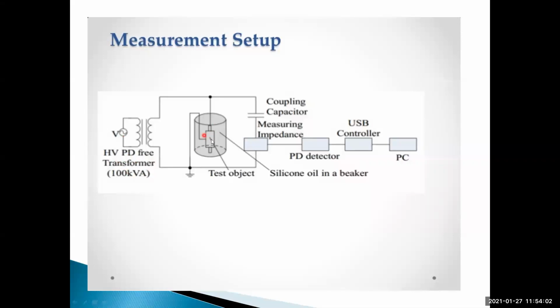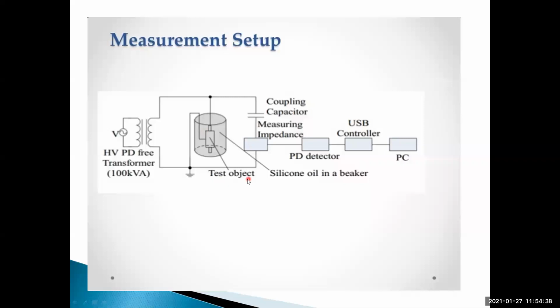This is called the test object. Test object means it may be a cable or insulator, whatever it may be. So the insulator that we have to test, you place here. One side is connected to this. The test object can also be something like a circuit breaker.